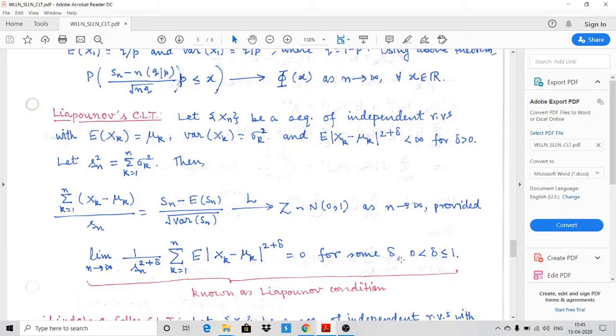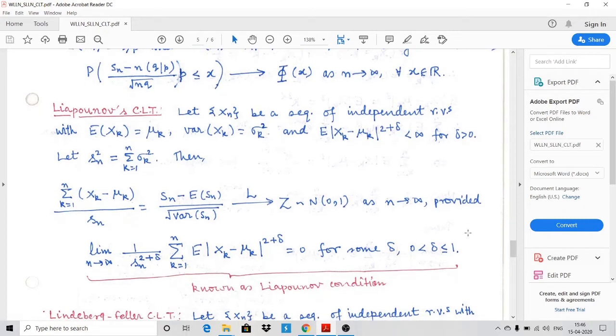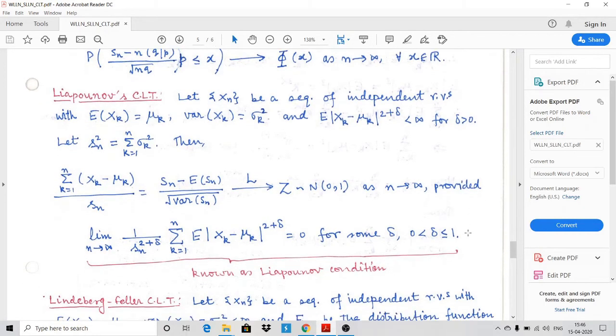But in most of the examples, when we want to find this limit, usually delta equal to 1 will work. That means 1 upon sn to the power 3, that means 1 upon sn cube, will work. And here also the expected value of mod Xk minus mu k cube will work in most of the cases. So we will first find out for delta equal to 1. This condition is known as the Lyapunov condition.